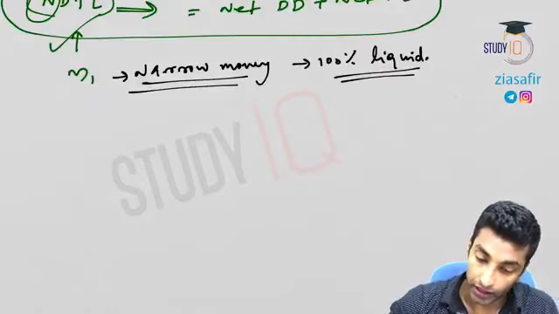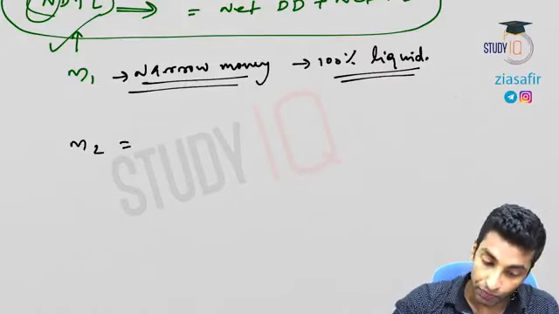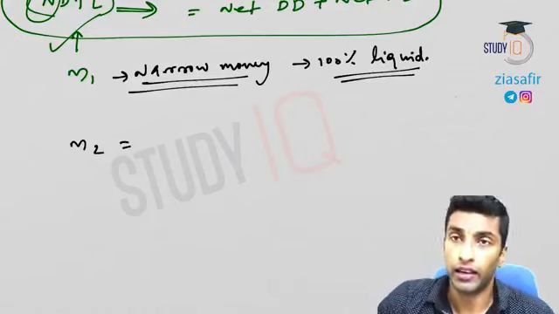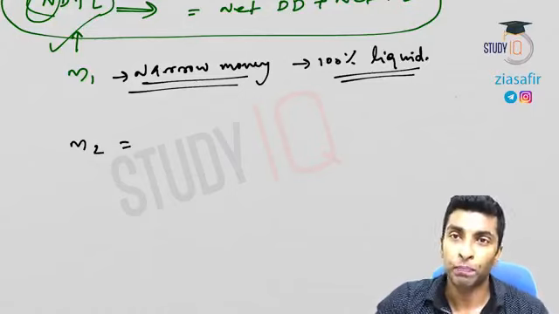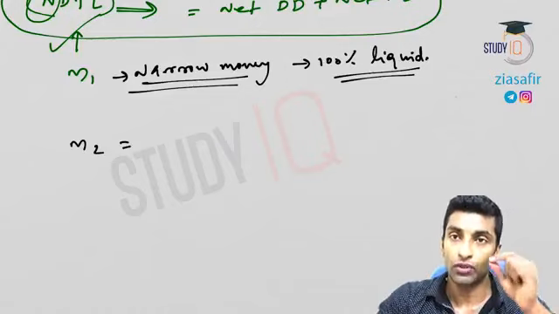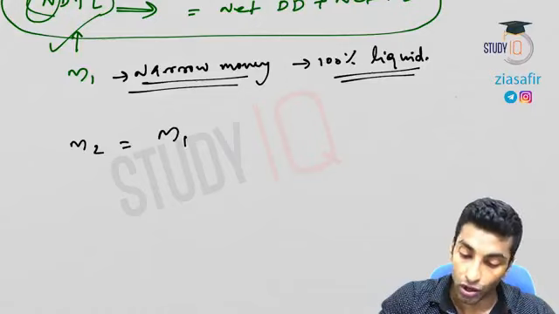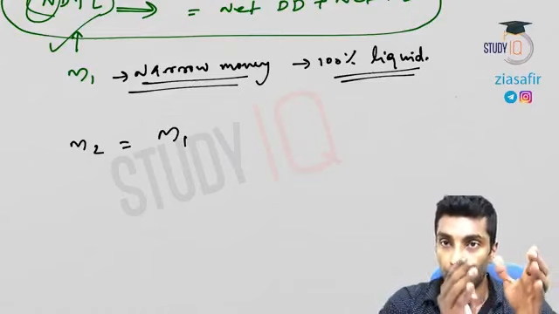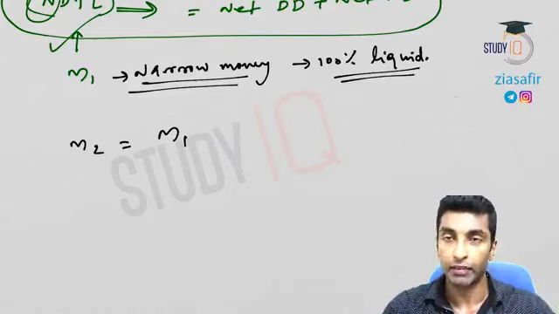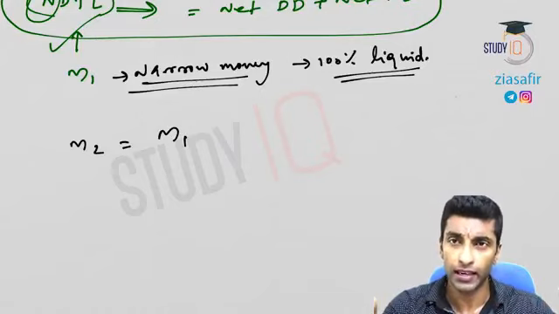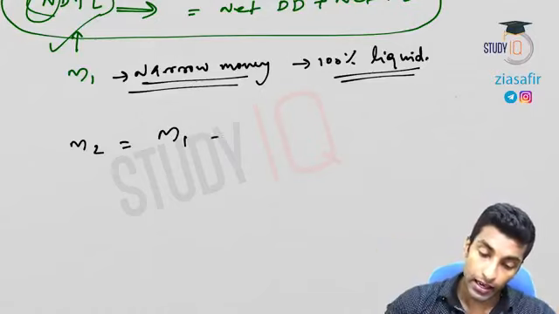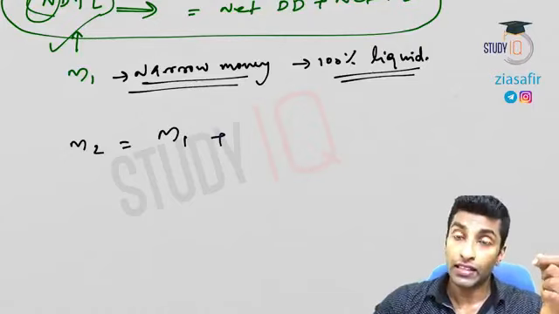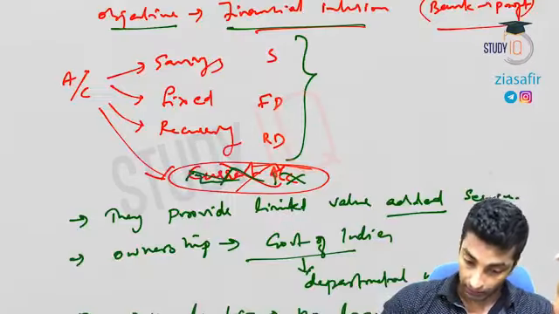Let's move on to the next concept, that is M2. M2 is similar to M1 plus one more addition. As of now you understood M1, so I'm just writing over that. M1 means currency plus demand deposit, that means net demand deposit plus other deposit, plus savings account deposits in post office banks.